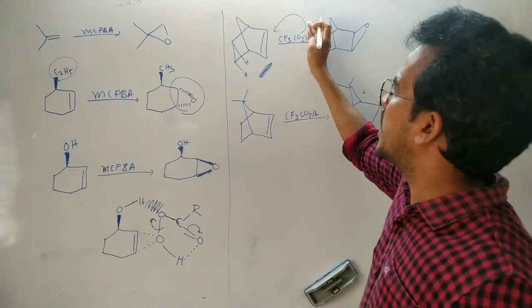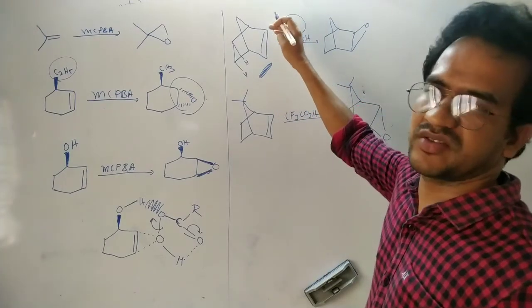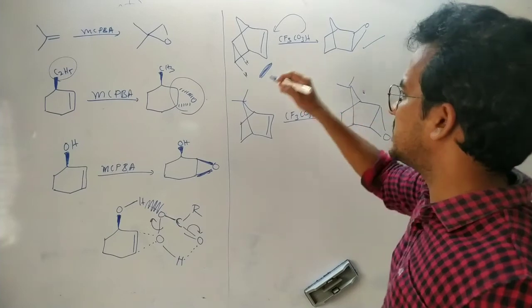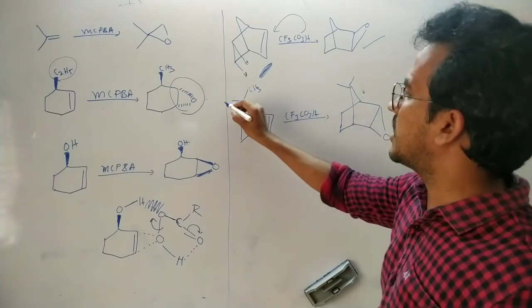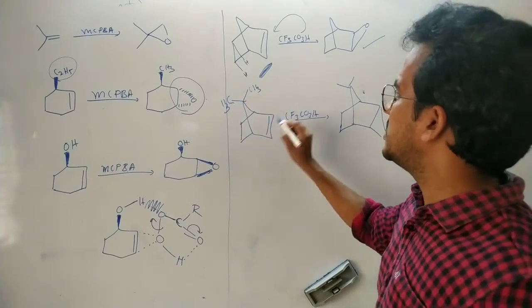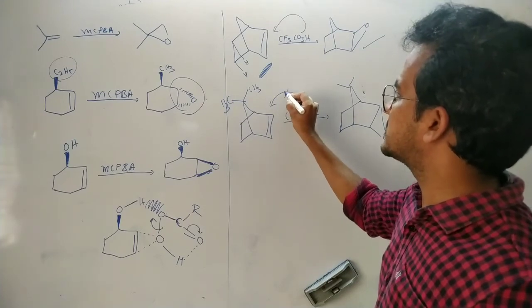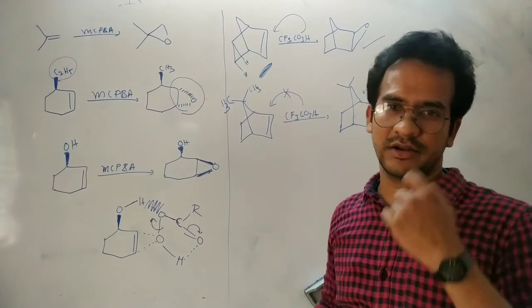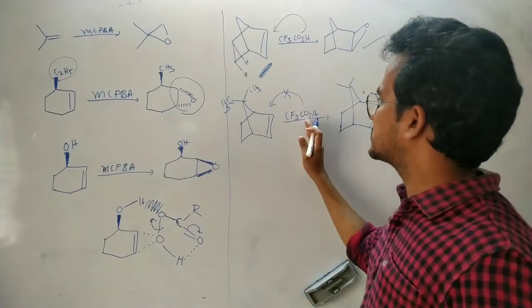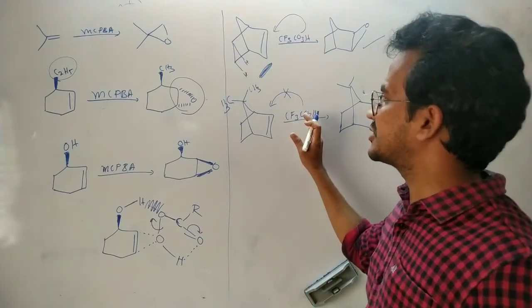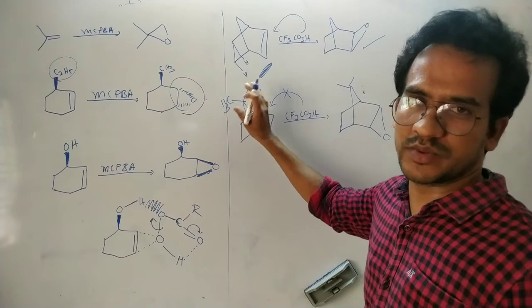That's why the peracid approaches from the top face, so it is the major product. But in this case, when this carbon has two methyl groups, approaching from the top face has some steric hindrance.